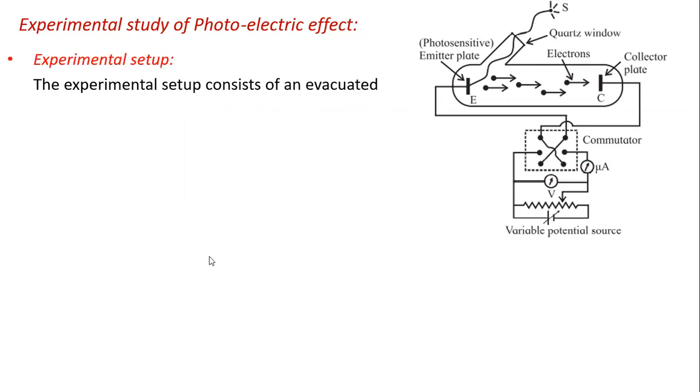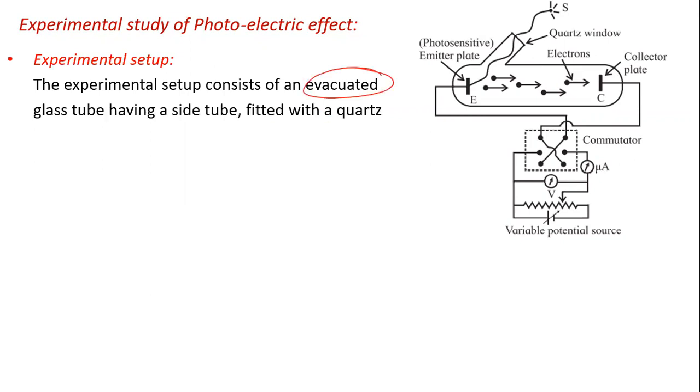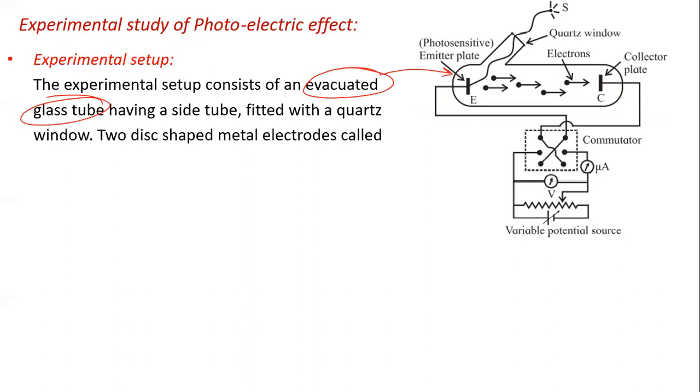Now let me discuss the experimental setup. It consists of an evacuated glass tube, fitted with a quartz window. You can see the quartz window here.